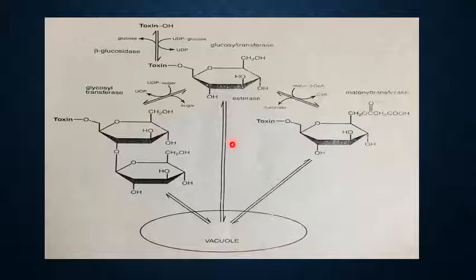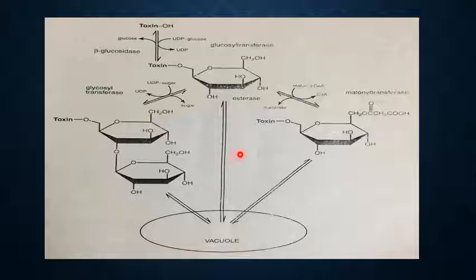These esterases can hydrolyze the secondary metabolites or aglycones to make them toxic again, to protect the plant or cell from foreign bodies or pathogens when they are in need.